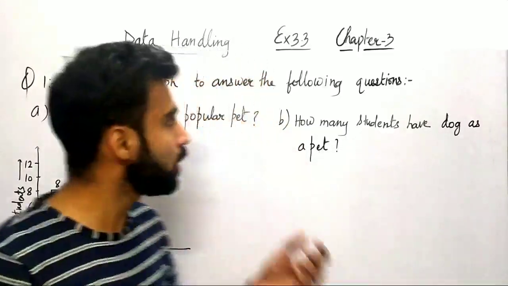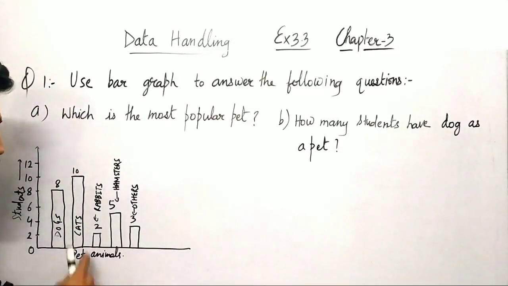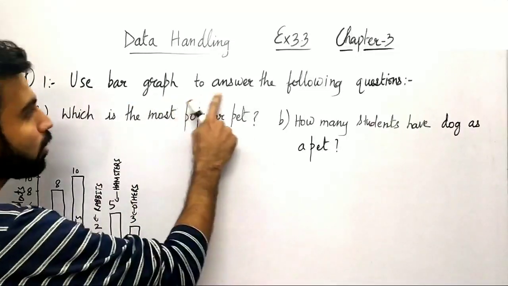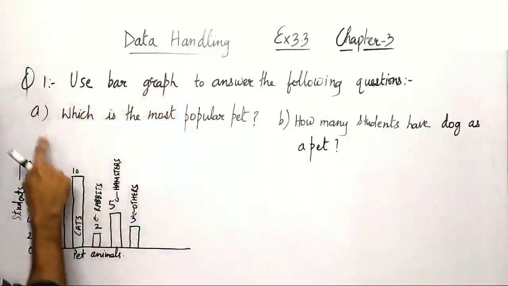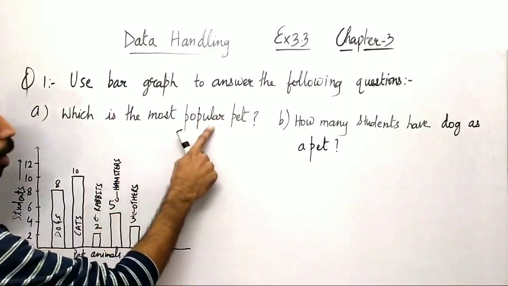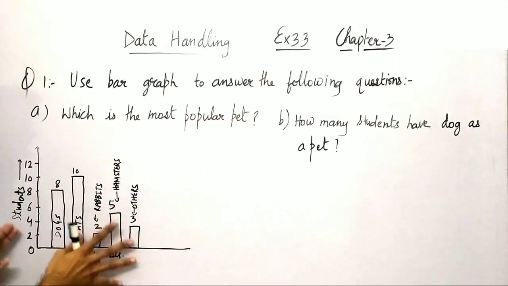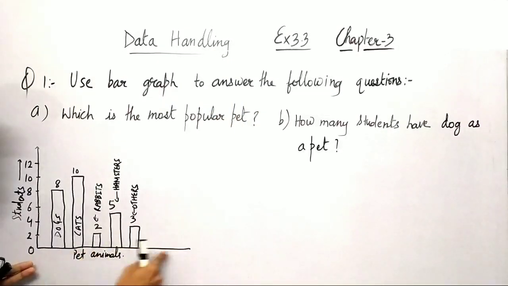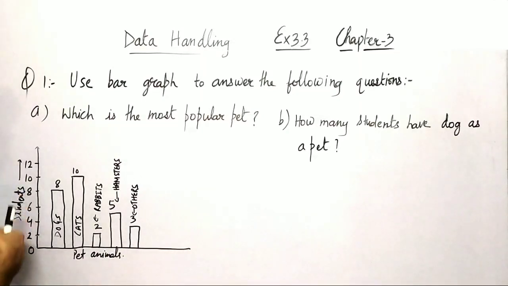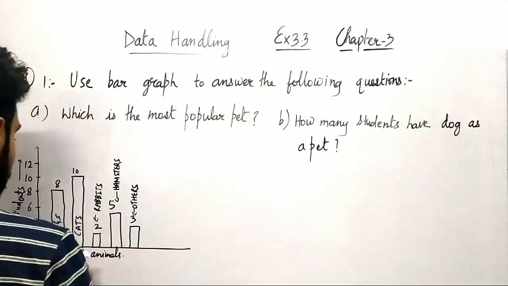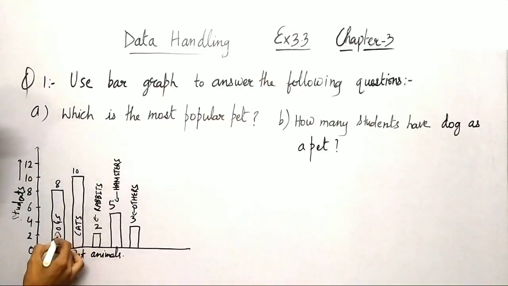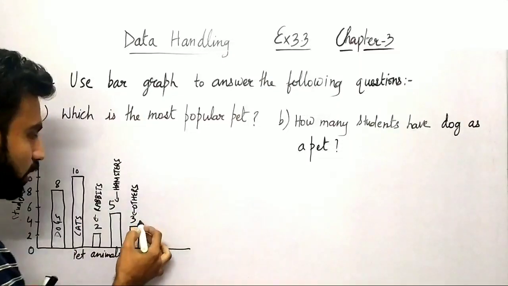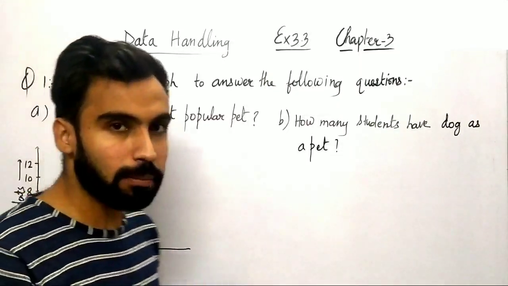Now let me tell you the question number first. Here it is based on bar graph, right? So here you can see: use bar graph to answer the following questions. The first part is which is the most popular pet. You can see from this bar graph, the information being provided is that pet animals are denoted on the x-axis and students are on the y-axis, right? Let me tell you that the pet animals are of the categories dogs, cats, then rabbit, then you can see hamsters and finally other pet animals, right?